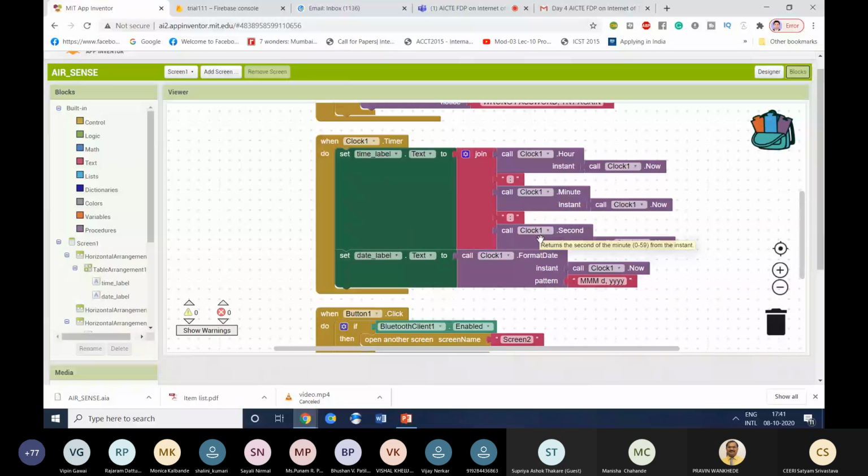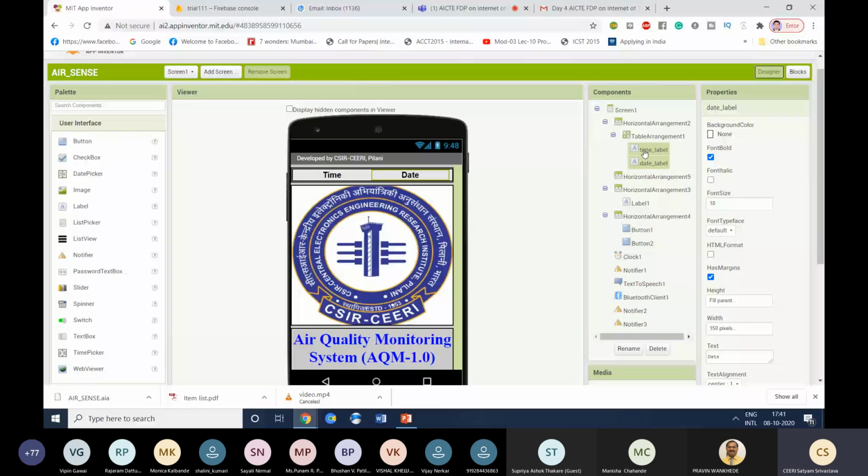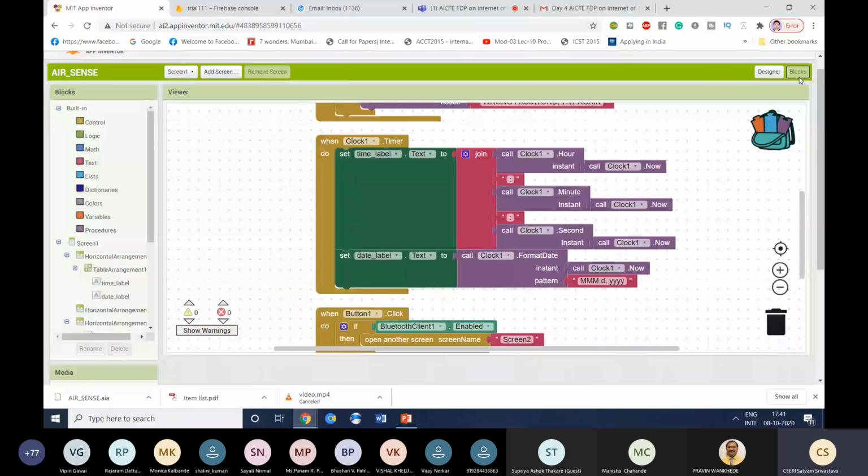Just like time, there is a date label also. So just like time, it will take the date, month and year, and display it on the date label text here. So what is the purpose of this function? Whenever this timer is called every 1 second, it will update the date and time of your app.